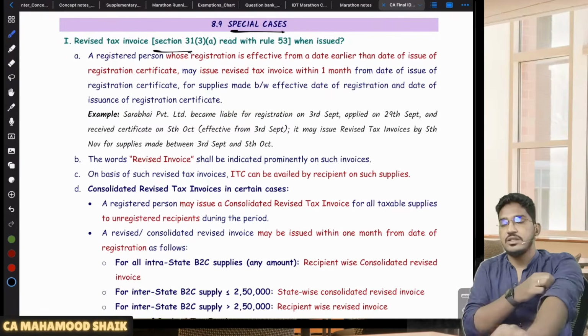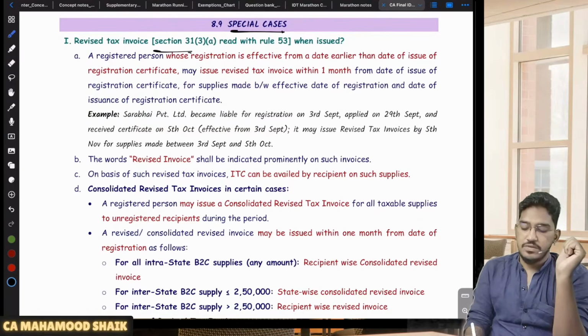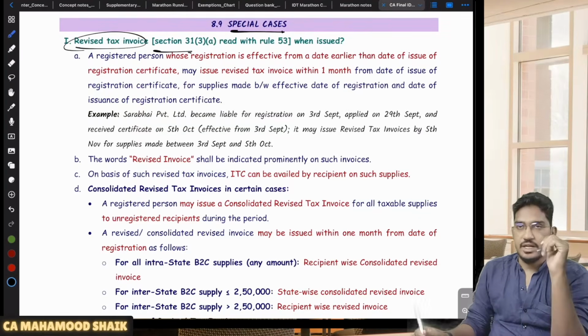Various clauses are there under 31 subsection 3. Each clause will be talking about a special circumstance and what document will be issued. First, coming to 31 subsection 3 clause A, which is revised tax invoice.